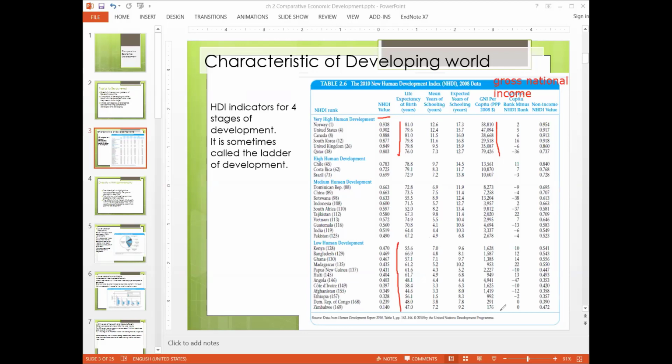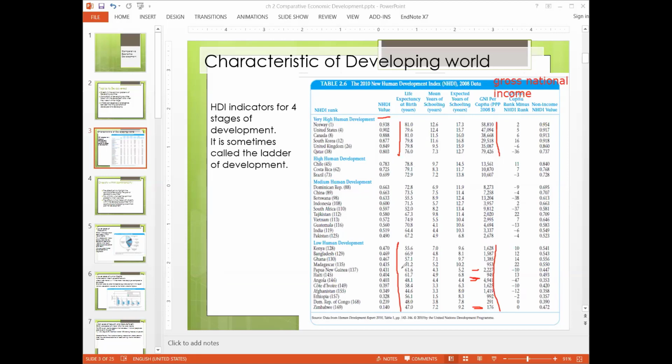And if you see the income, there's a big difference. The highest is 4,900 and the lowest is 176. So there's a huge difference. What it is showing us is that the rich countries are much closer to each other, showing similar characteristics, and they're enjoying similar returns. That's why they have similar values.